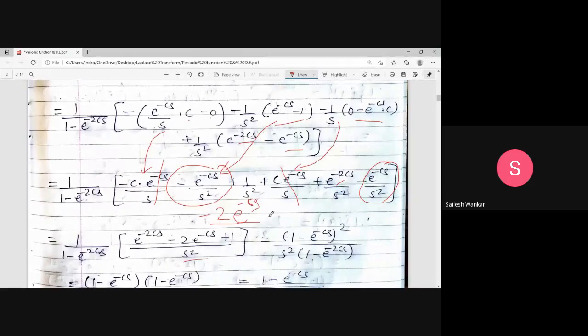And this is in whole square form, right? a plus b whole square. What will be the whole square of e to the power -cs? e to the power -2cs, right? So I have used a square minus 2ab plus b square, so what will it be? 1 minus e to the power -cs whole square. The expansion of this whole square should be this, because in a minus b whole square only the middle term is minus, the rest both extreme terms are positive.